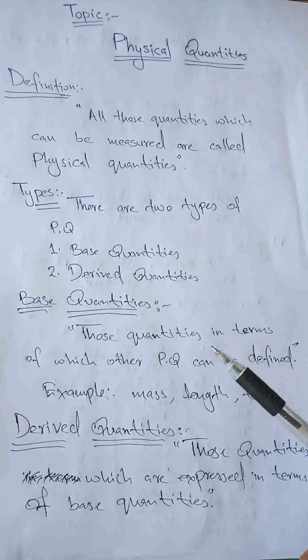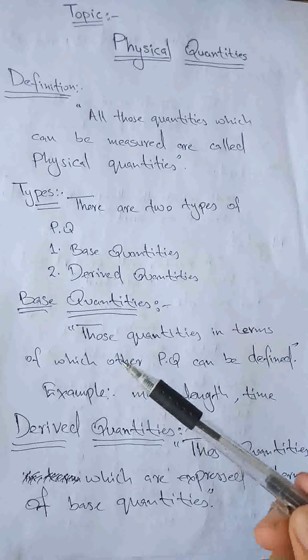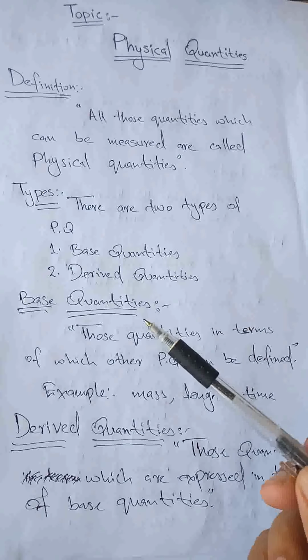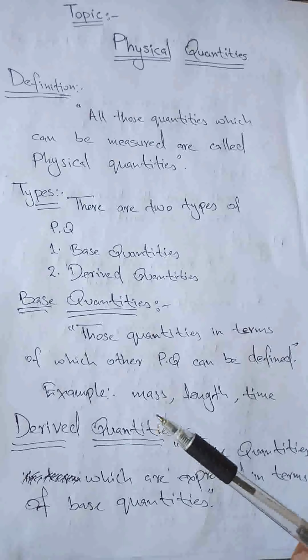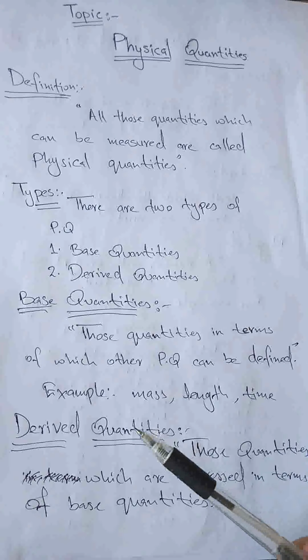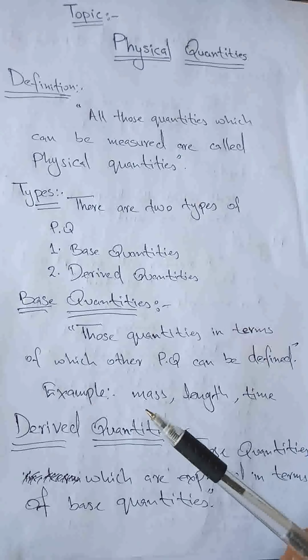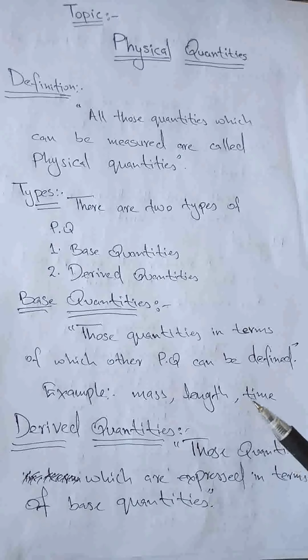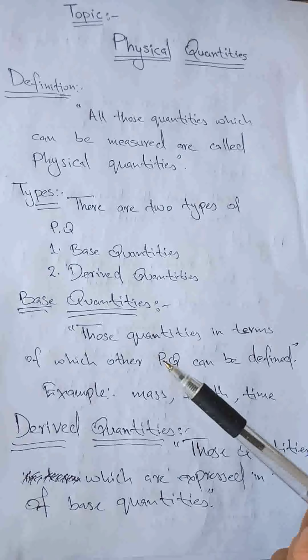Base quantities can be defined as those quantities in terms of which other physical quantities can be defined. For example, mass, length, time. These are the simplest and most common physical quantities in our daily life.